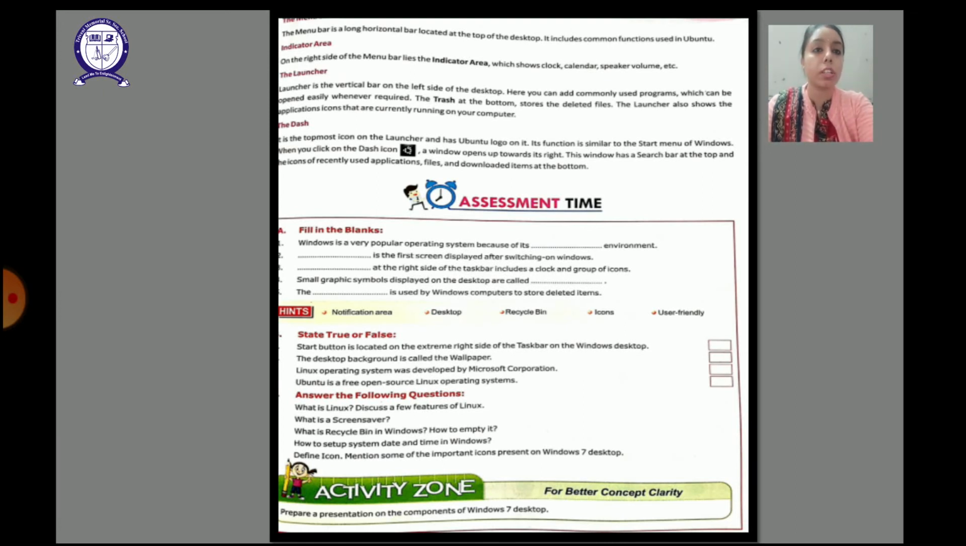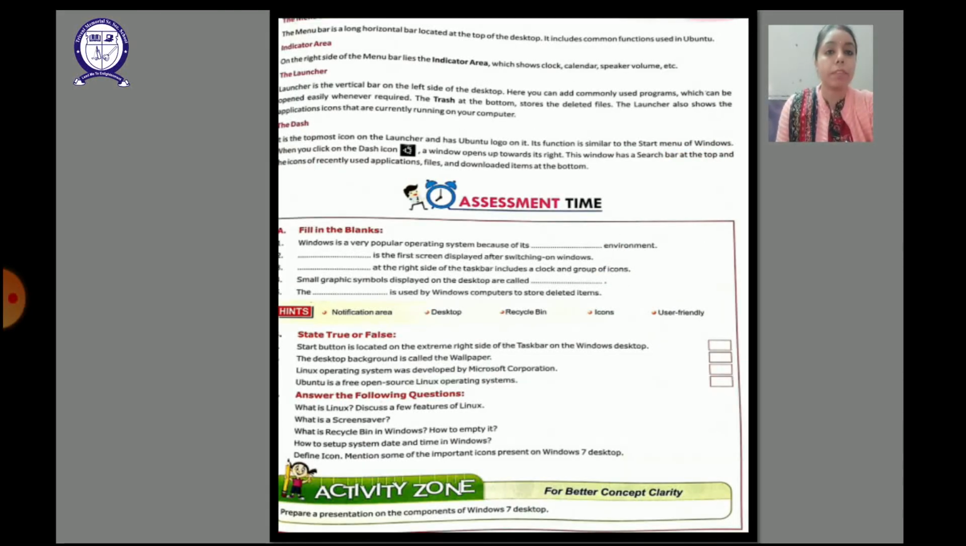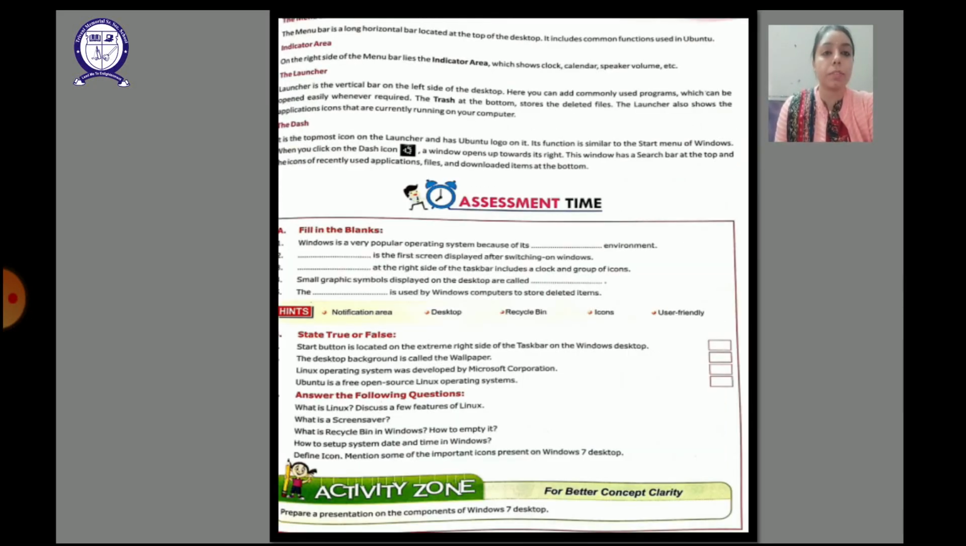So first we have the menu bar. It is a long horizontal bar at the top of the desktop. Like here, it has some functions of Ubuntu. Then we have the indicator area which shows clock, calendar, speaker, volume. This one was at the bottom of the desktop in Windows 7.